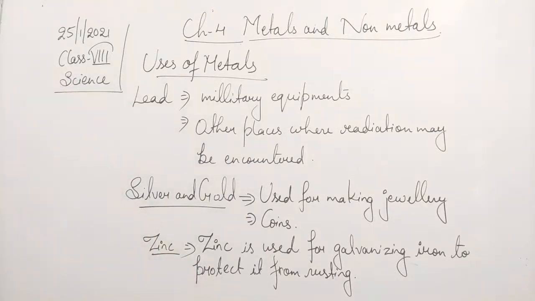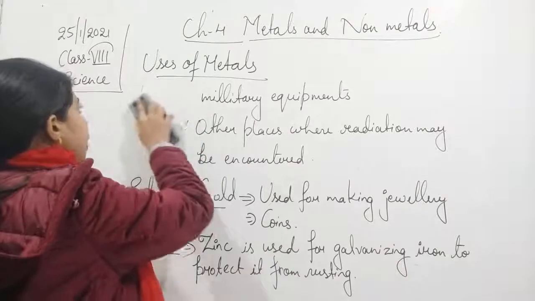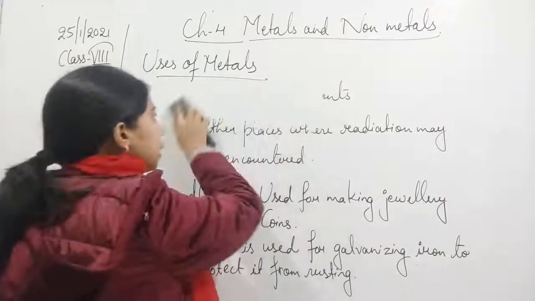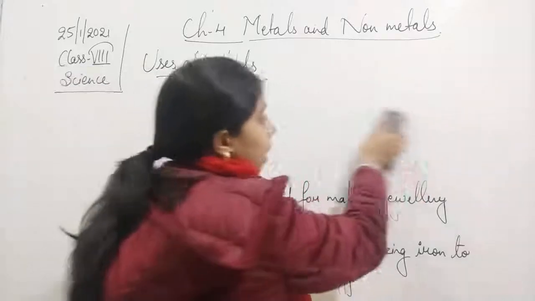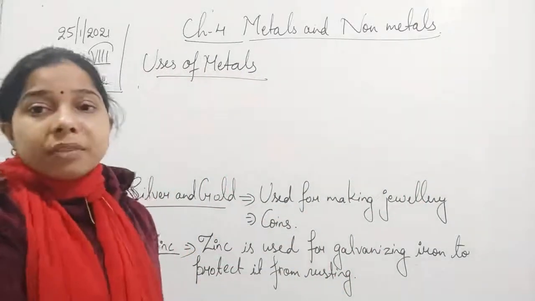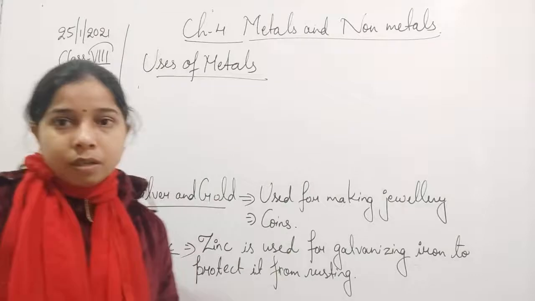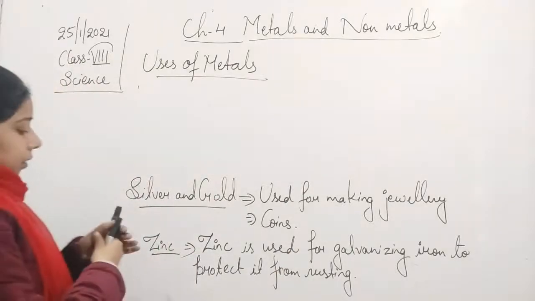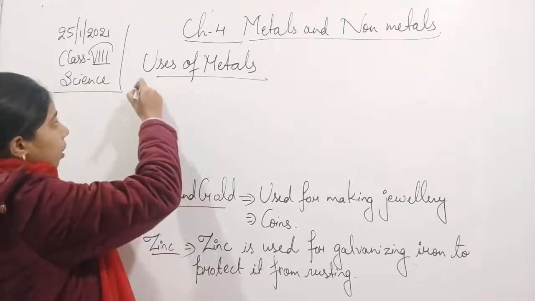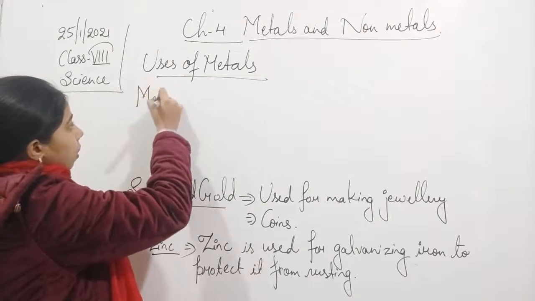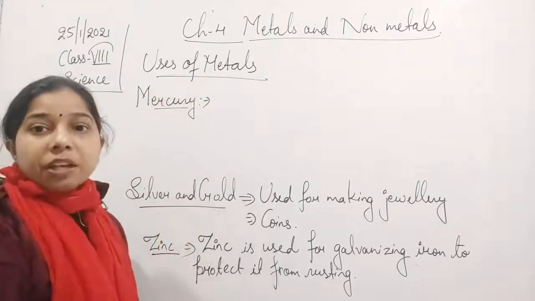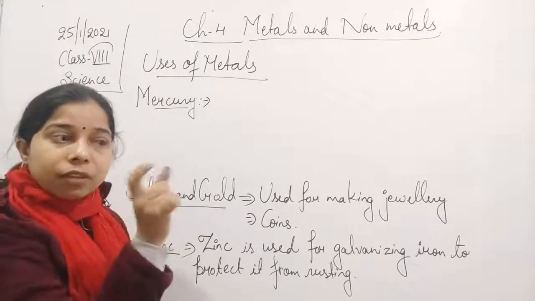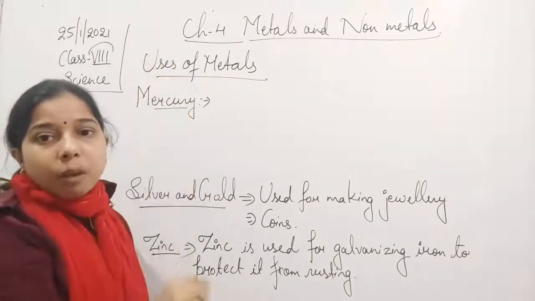Next, finally, you see, students, we know that all these metals are solid, but there is a metal which is liquid, and that metal is mercury. So what is the use of mercury? Even though it is a liquid, mercury is very sensitive to temperature. If the temperature rises, the mercury will expand and go in the upward direction.